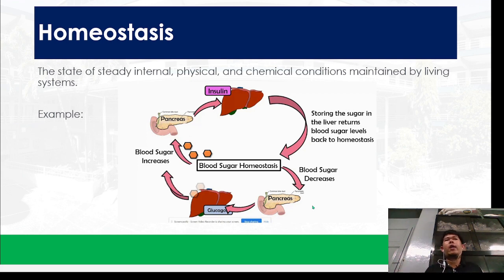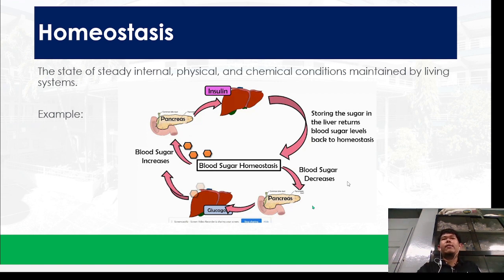Now, we have another example. It's a somewhat technical part, but we will keep it simple. What is insulin? It's the hormone that acts as a key so that glucose can enter from the bloodstream into the cells.